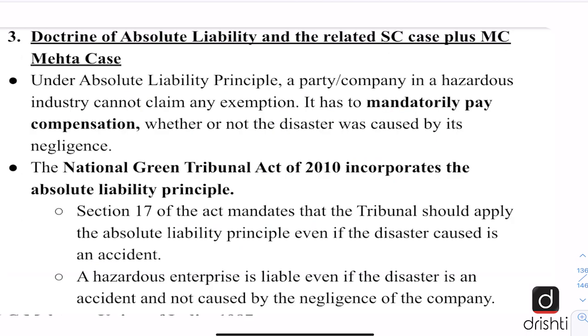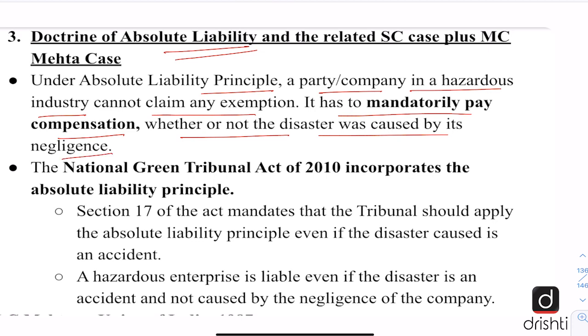Now let us look at the doctrine of absolute liability. What does this mean? So under absolute liability principle, a party or a company in a hazardous industry cannot claim any exemption. It has to mandatorily pay compensation whether or not the disaster was caused by its negligence. So this is very important and this is a game changer principle for any environmental disasters which happen due to the negligence by companies.